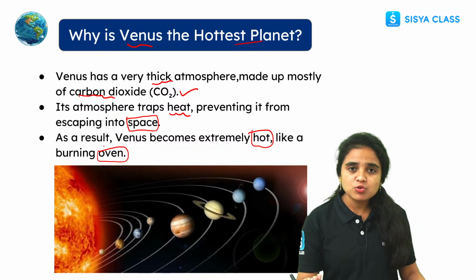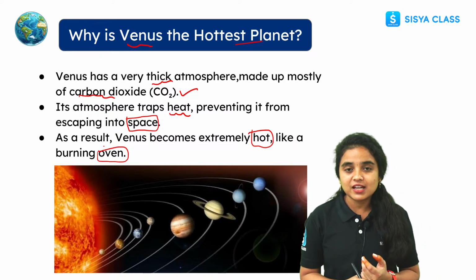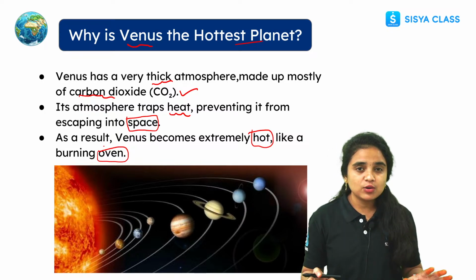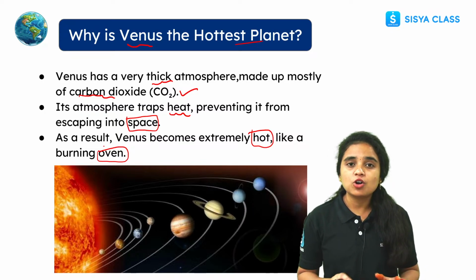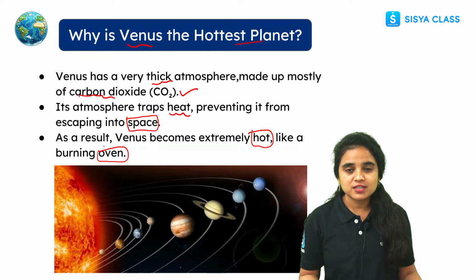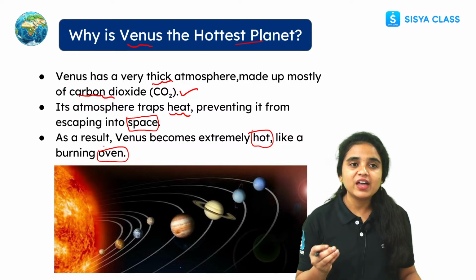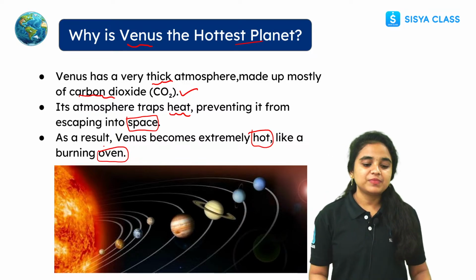From the atmosphere, Venus can easily trap the heat, but it cannot release it into space. So that is the reason Venus is the hottest planet in our solar system.